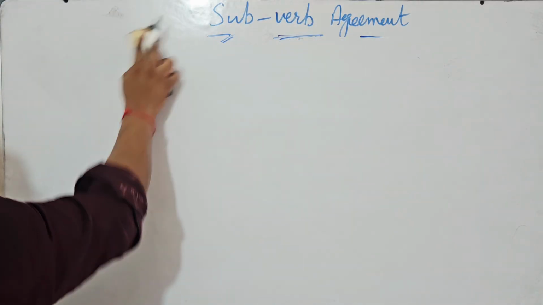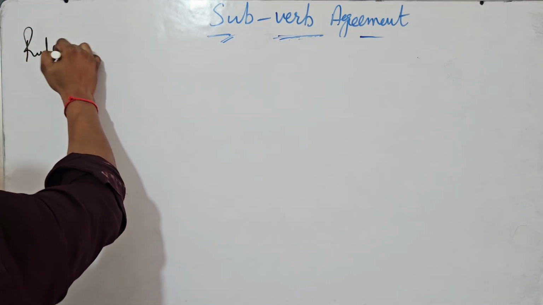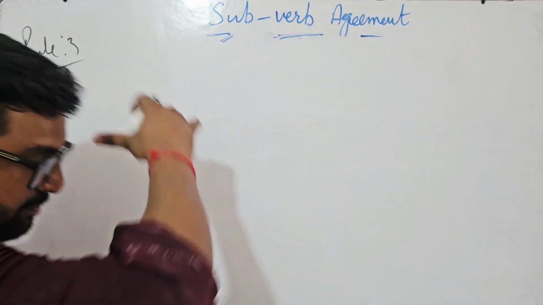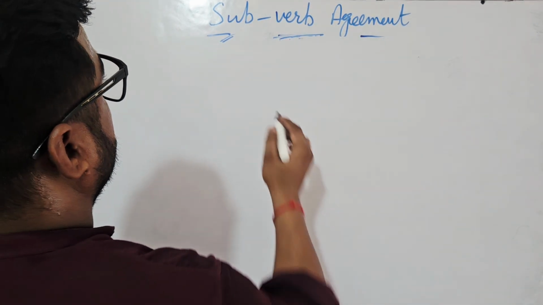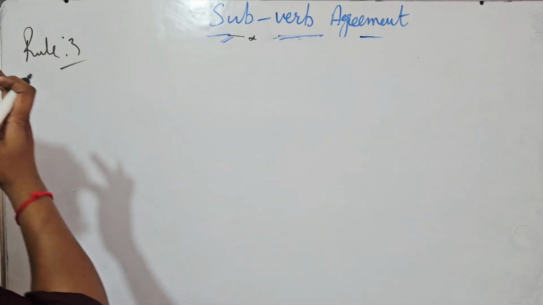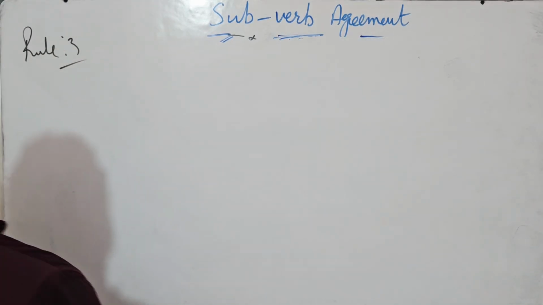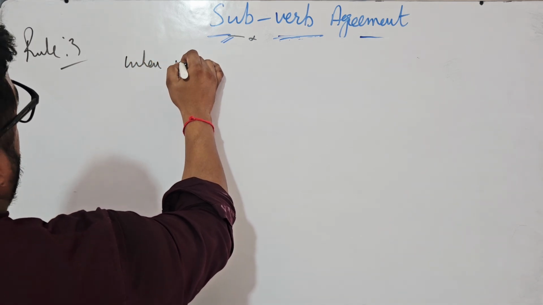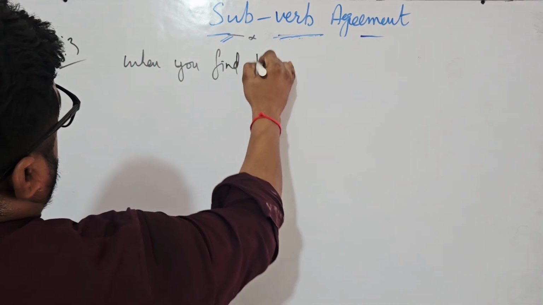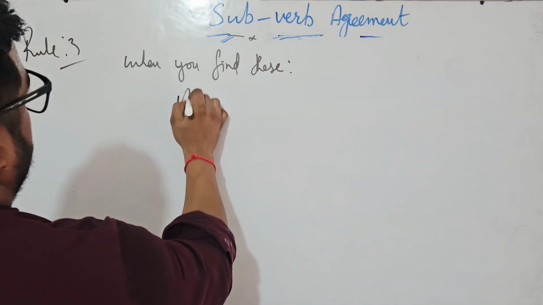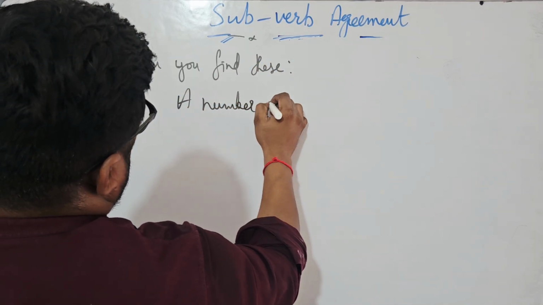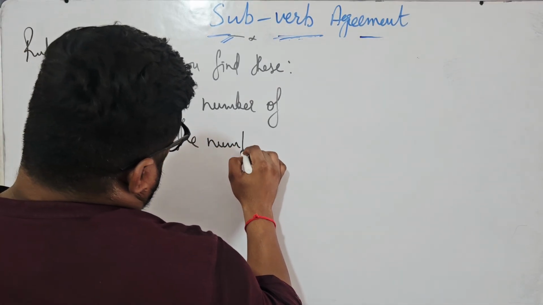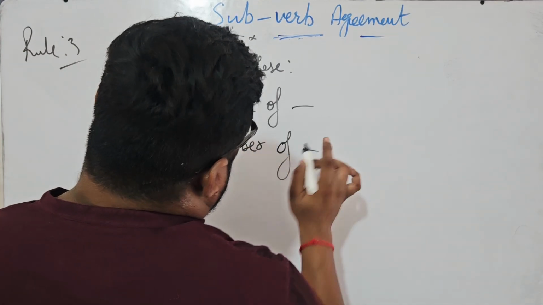Rule number 3. Make sure if you are making notes, you will be noticed one day, because the people who make notes are noticed one day. Okay, rule number 3, what does it say? You must have seen in sentences when you find these: a number of, the number of. Make a good note of it.